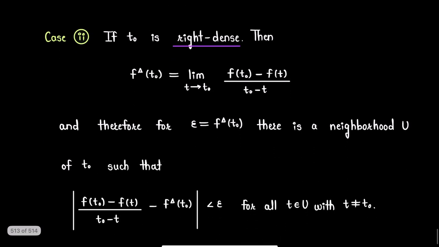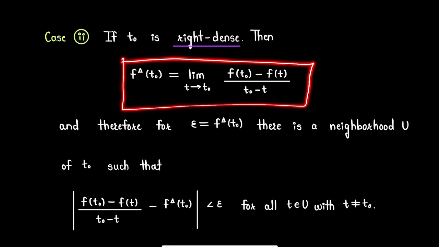Second case is that point t0 is a right dense point of the given time scale. Then for such right dense point t0, we have delta derivative of function f at point t0 is limit t tends to t0 of f of t0 minus f of t divided by t0 minus t. We have seen this result in our earlier video.